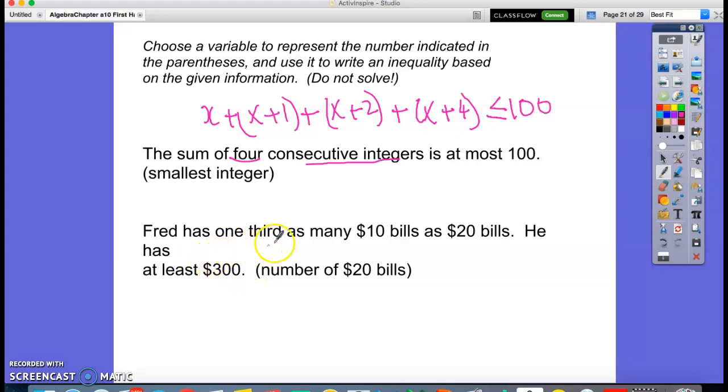Now, Fred has 1/3 as many $10 bills as $20 bills. He has at least $300. So we had to choose the variable. Let's say X is the number of $20 bills. So X is the number of $20 bills.